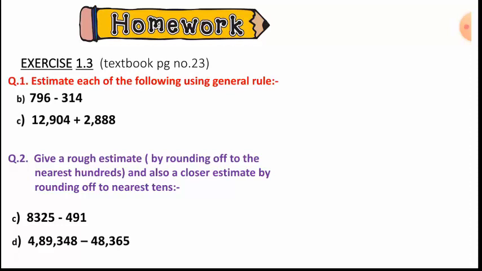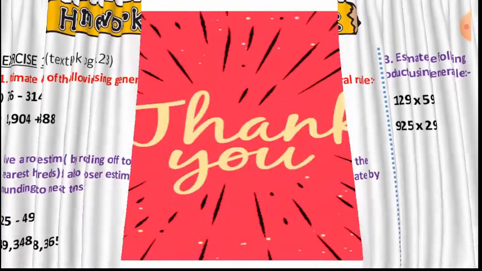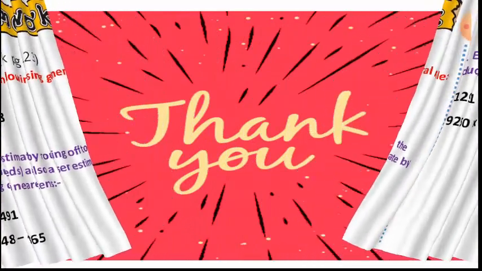Then the next number is 4,89,348 subtracted with 48,365. Is it clear? Come to the third question. You have to estimate the following product using the general rule. The first number is 1,291 multiplied with 592, and part D is 9,250 multiplied with 29. So try solving all these questions, children. I hope whatever we have learned today you have understood properly. Thank you.